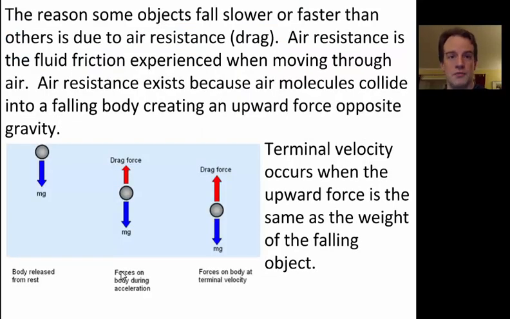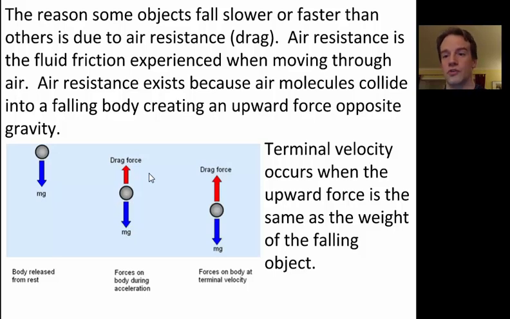Now, some objects fall faster than others on Earth a lot of times because of air resistance, drag. And this is a type of friction experienced when moving through air. So if we dropped a hammer and feather here on Earth, right, there's air, and air will make that hammer seem to fall at a faster rate than the feather. But that's just because there's air. If we drop them where there's no air, like on the moon, they fall at the same rate.